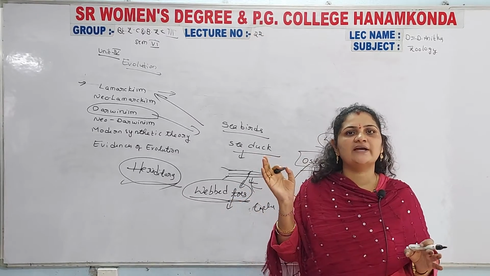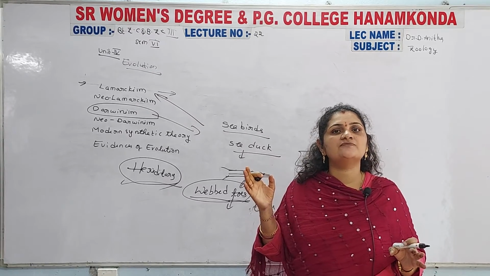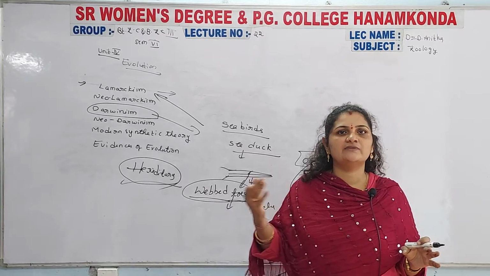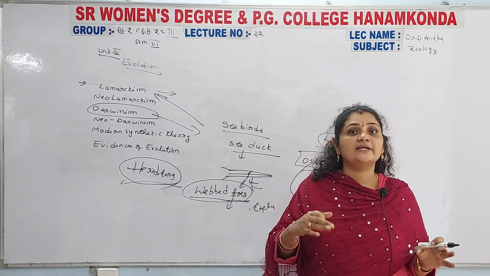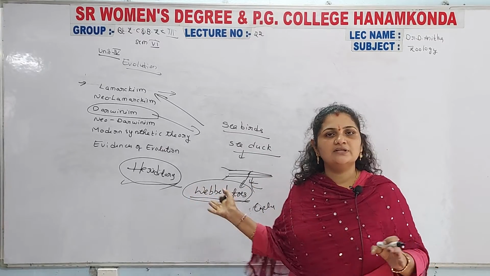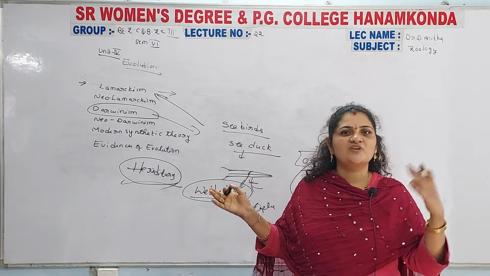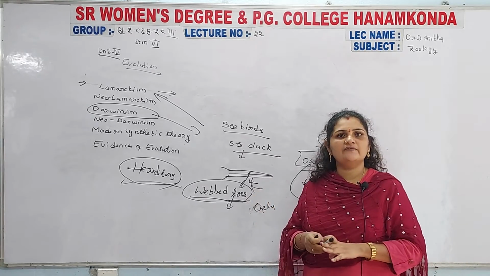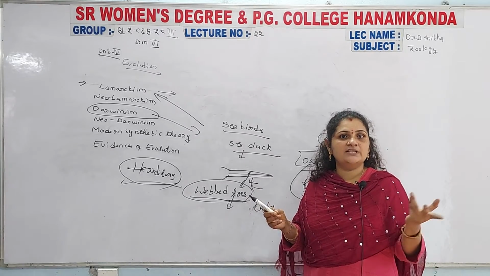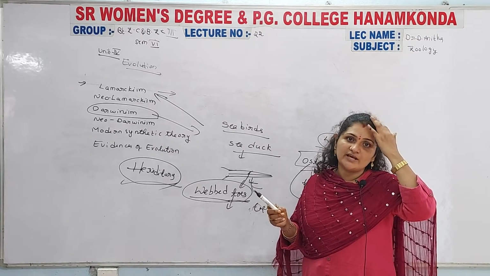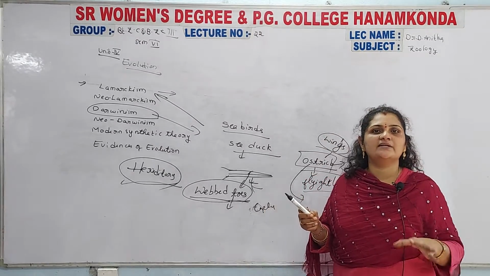Actually, birds fly in the air to protect themselves from their enemies, to move from unfavorable conditions to favorable conditions, and to capture food material. These are the reasons for flying, but the ostrich lived where there were plenty of food materials nearby. That is why there is no need to fly in the air.